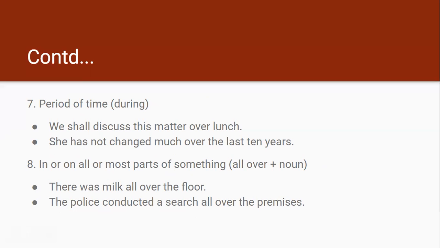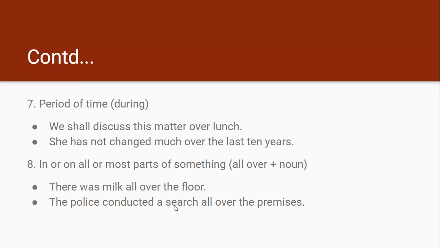Over also gives the sense of in or on all or most part of something. So here the structure is often all over plus noun. There was milk all over the floor. So milk was covering the entire floor.